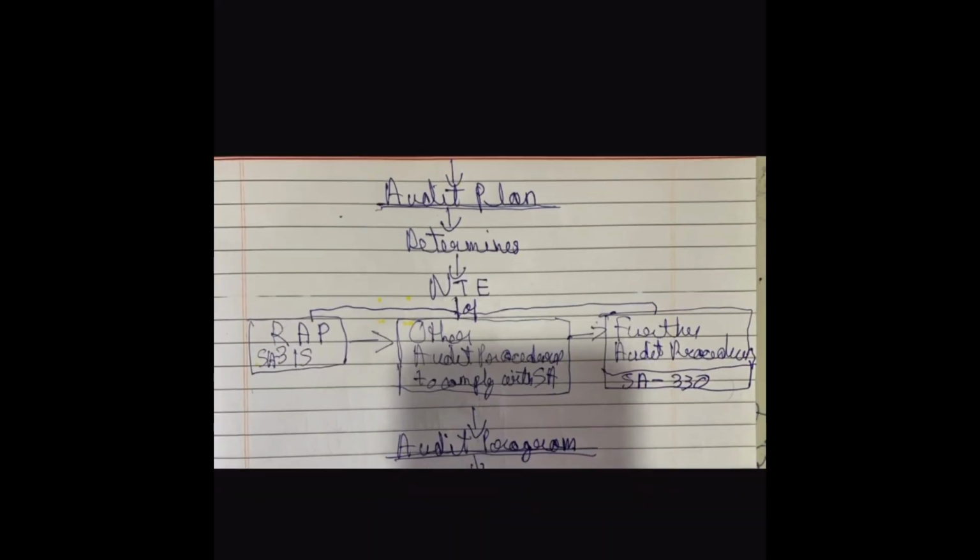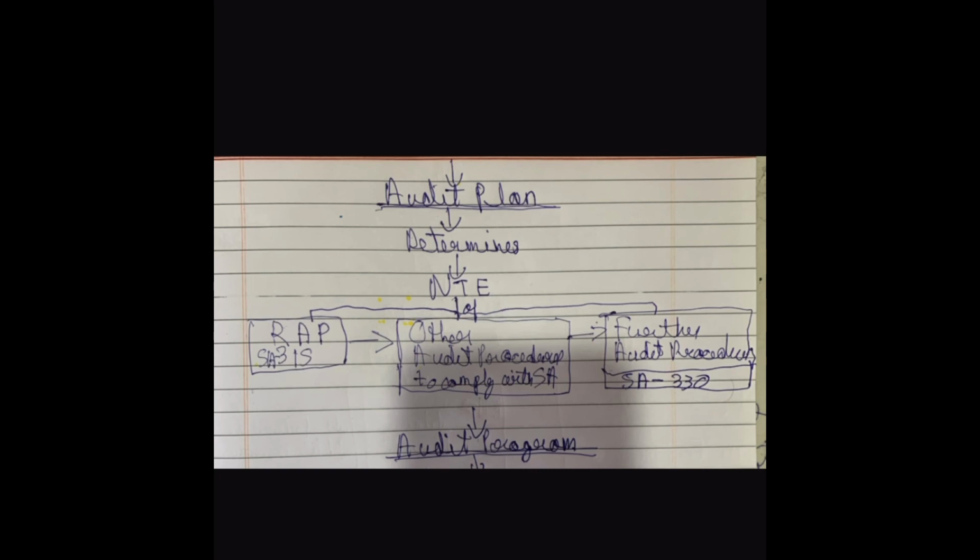The detailed audit plan determines the nature, timing and extent of risk assessment procedures, which we are going to learn in SA 315. Then after we get the risk assessment procedures and we identify the risk of material misstatement, next we apply audit procedures to comply with standards on auditing and further audit procedures in response to the determined risk of material misstatement.